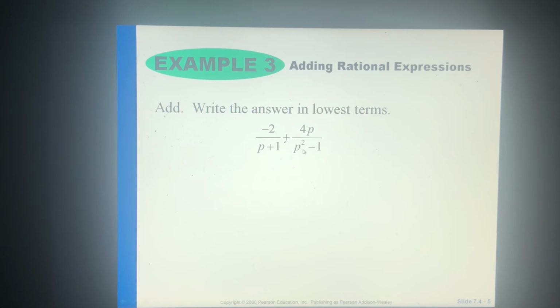So p squared minus 1 is a difference of squares. So you're going to end up with p plus 1, p minus 1. So we'll have negative 2 over p plus 1 plus 4p divided by p plus 1, p minus 1. So you end up with that.